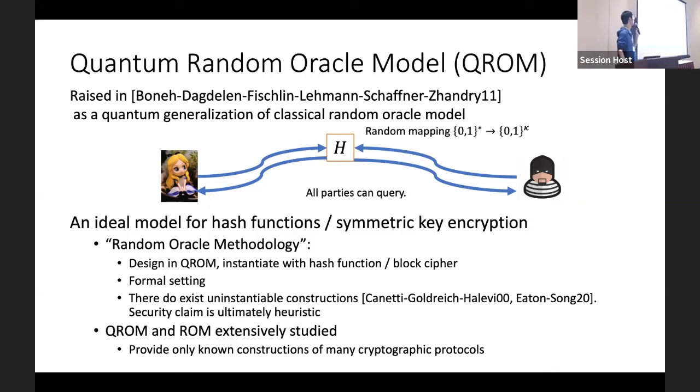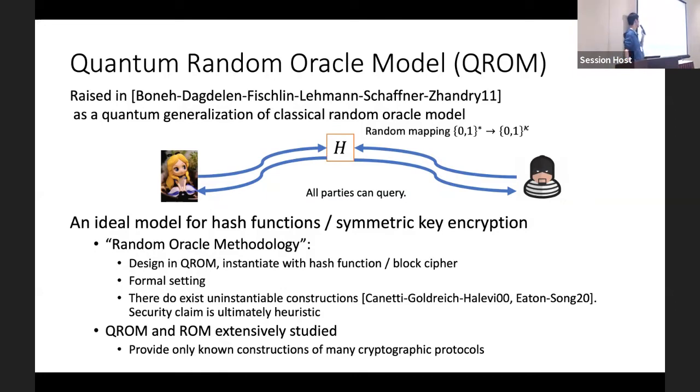This is the ideal model for hash functions or symmetric encryptions. We can design protocols in this model and prove the security. And in practice, we can instantiate the random oracle with hash functions or block ciphers and claim the security heuristically